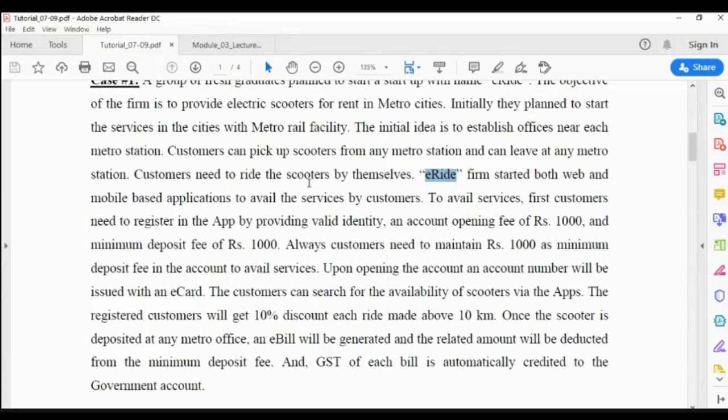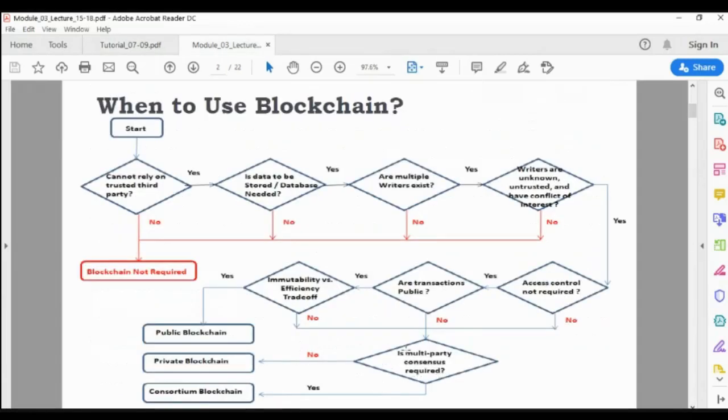So that is the reason that, other than e-ride and the customer, we have one more entity coming into the picture, called the tax department of the government. So obviously, multi-party consensus is required. That is the reason we have to go for the consortium blockchain. A consortium blockchain is a kind of mixture of public and private blockchain. So you are required to implement a consortium blockchain for this case.